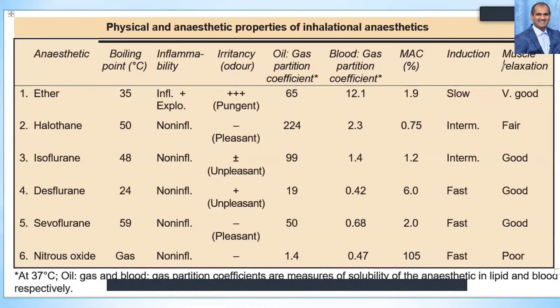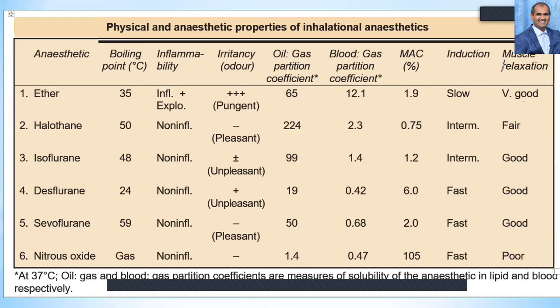And this table is an important table which notes the physical and anesthetic properties of the inhalational anesthetics. Here you can see the boiling point of ether is 35, whereas halothane is 50, isoflurane is 48, desflurane is less, that's 24, sevoflurane is 59, and nitrous oxide itself is a gas.